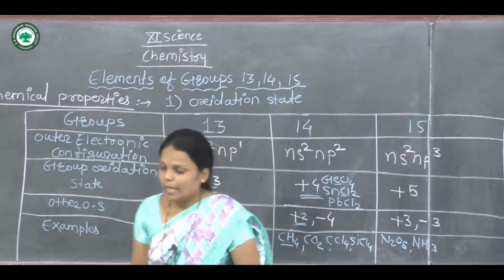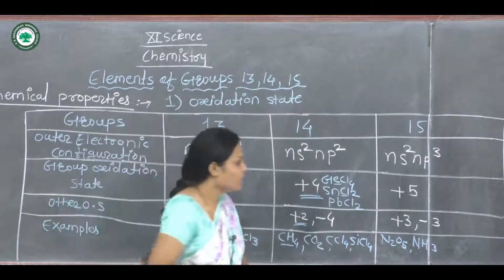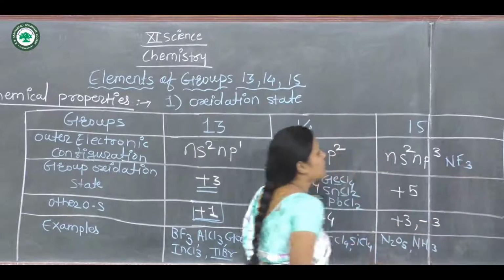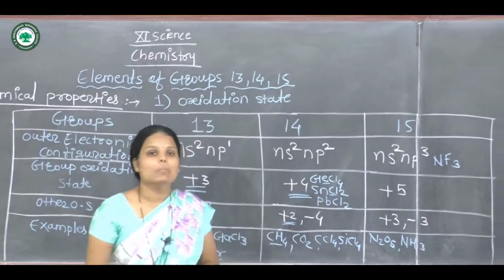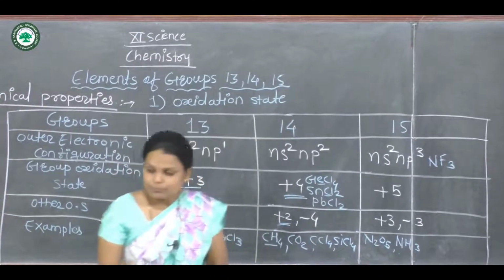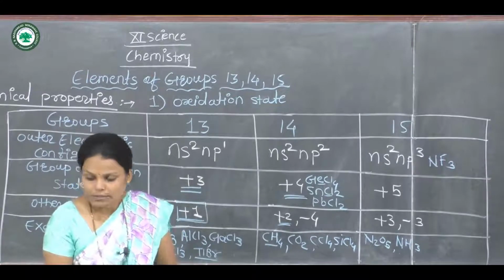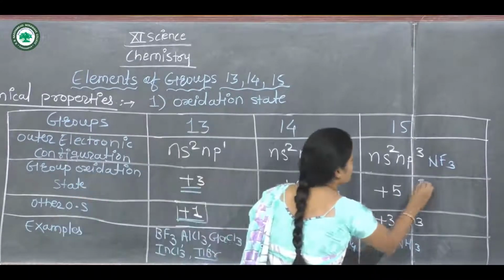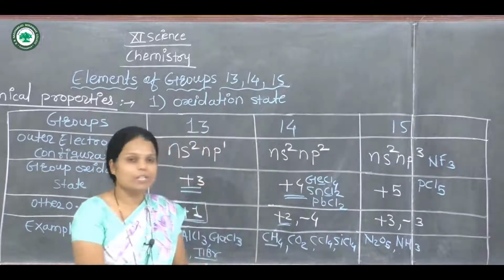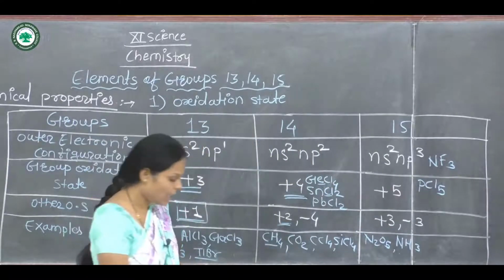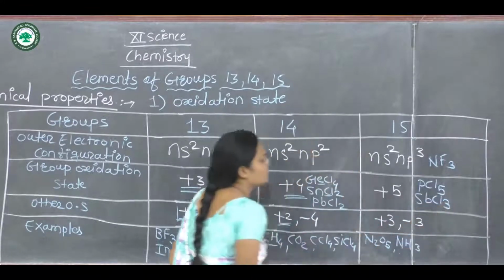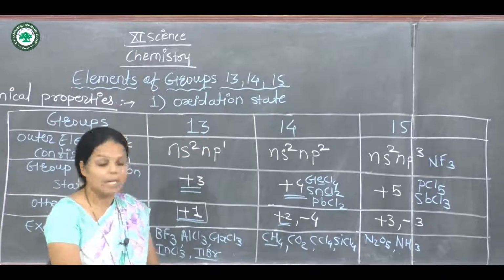Now NF3. This is also an example of group 15 elements, meaning nitrogen trifluoride. Then PCl5. PCl5 means phosphorus pentachloride. This is also shown in the +5 oxidation state. The next compound is antimony trichloride, SbCl3. This is also an example of a group 15 element.